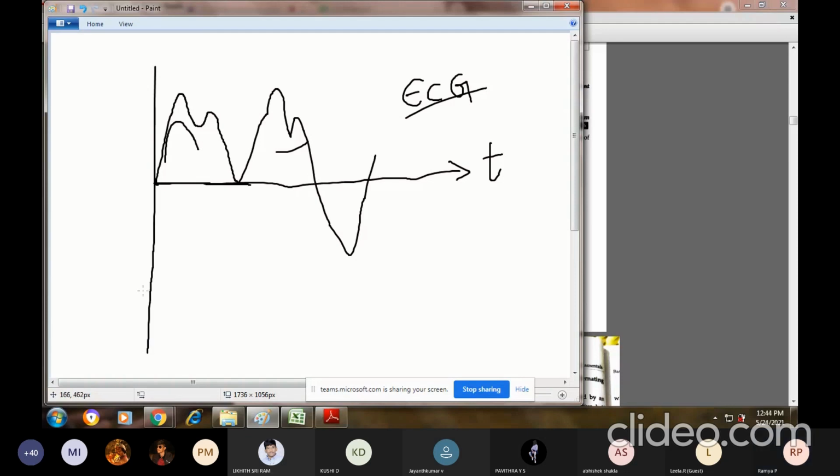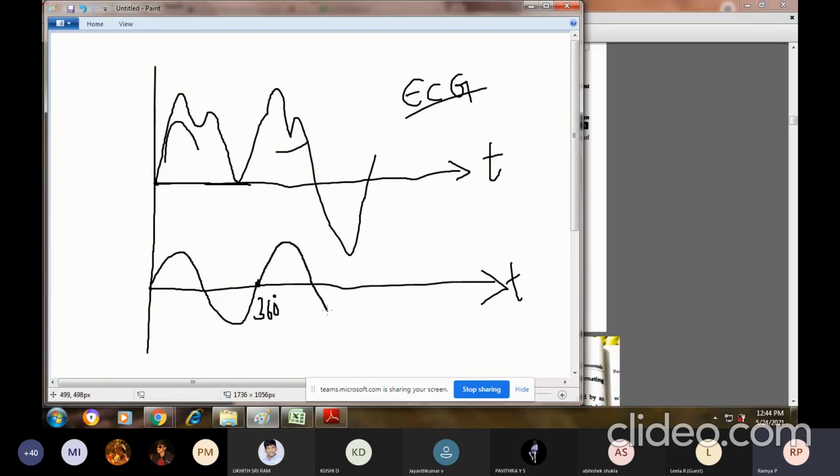Periodic means, as time passes, at time t equal to some value, I will be getting the same waveform. See, this is my first cycle. This is my 360 degree, and this 360 degree is for the first cycle. Now if I want to repeat the next cycle, it will be a repetition, and this will be the 0 degree for this next cycle. So this is a periodic waveform and this is a non-periodic waveform. So you can analyze whether a particular waveform is periodic or non-periodic in nature.